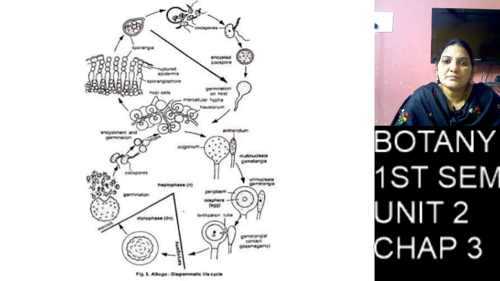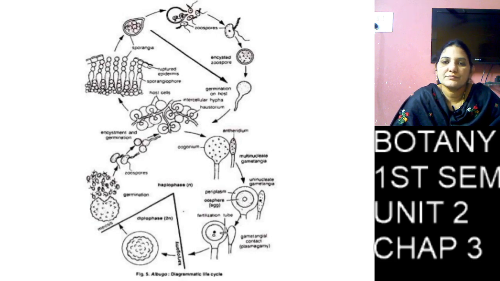And coming to the male sex organ. Here in the male sex organ, the diploid nucleus undergoes meiosis division, and it is divided into 4 haploid cells. Then the 4 haploid cells undergo so many divisions, and then it is divided into up to 100 cells.